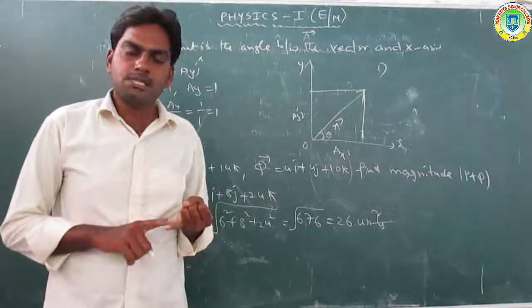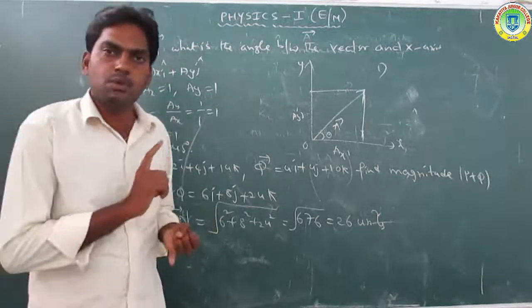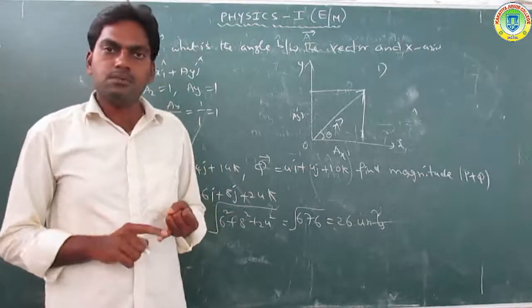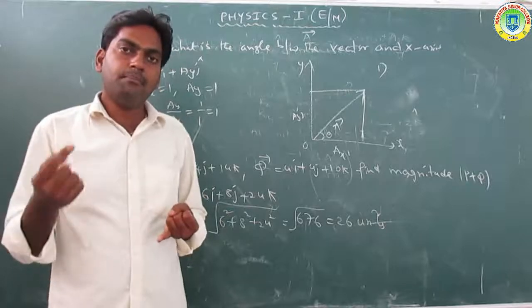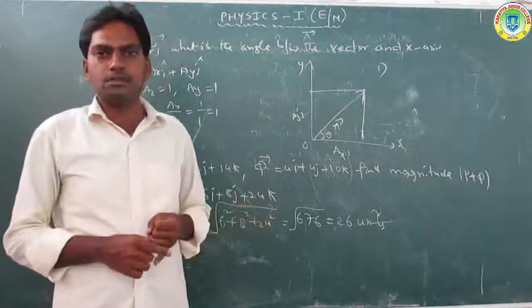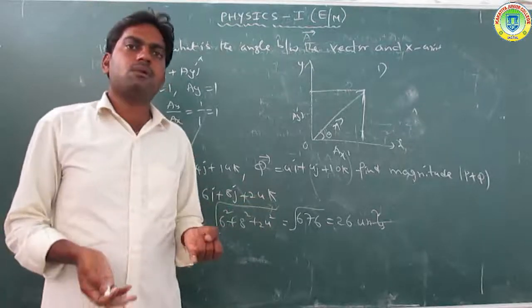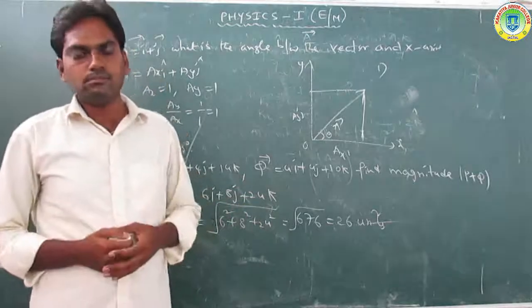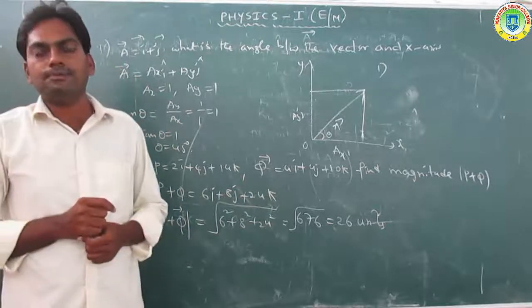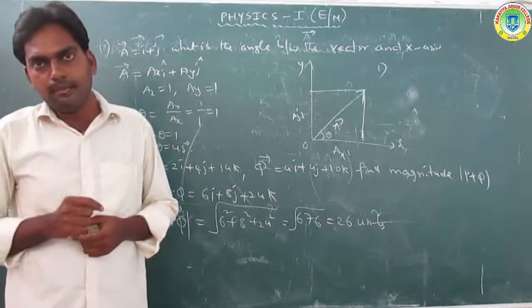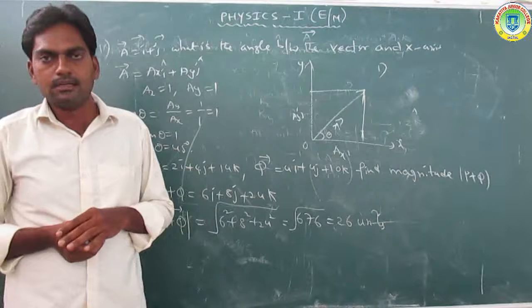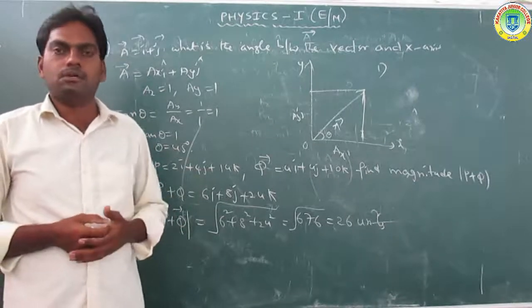Okay, what is the positive vector? Positive vectors are two vectors having the same direction and the same magnitude. What are negative vectors? Both having the same magnitude but in opposite directions are called negative vectors. Zero magnitude is called the zero vector, and 1 unit magnitude is called a unit vector. The next topic is the resolution of a vector in the xy plane, with the horizontal component and vertical component, and finding the magnitude and the total.